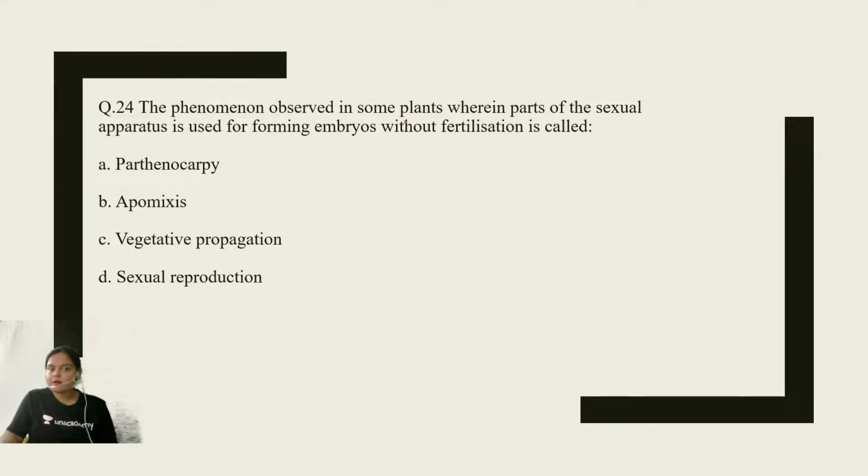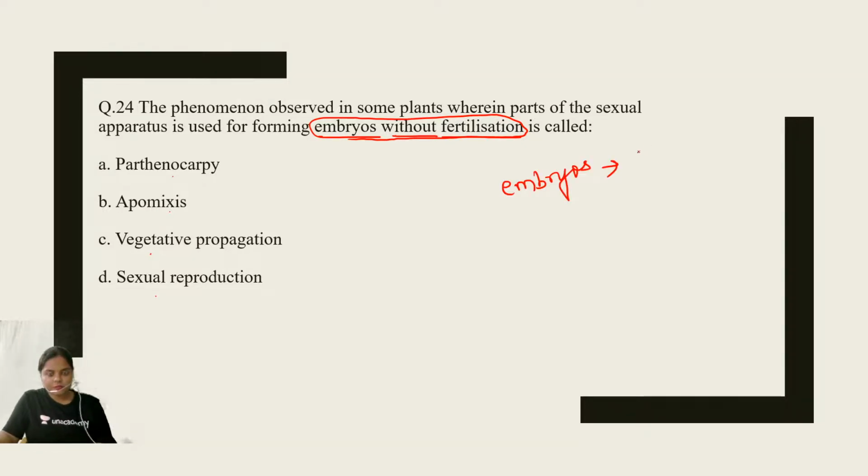Question number 24. The phenomenon observed in some plants wherein parts of the sexual apparatus are used for forming embryos without fertilization is called parthenocarpy, apomixis, vegetative propagation, or sexual reproduction. We have to identify where embryos are formed without fertilization. When embryos are formed, they further develop into seed, that means the ovule converts into the seed.